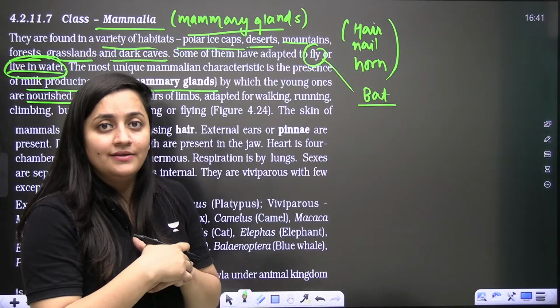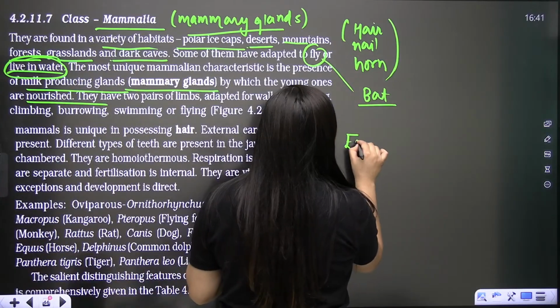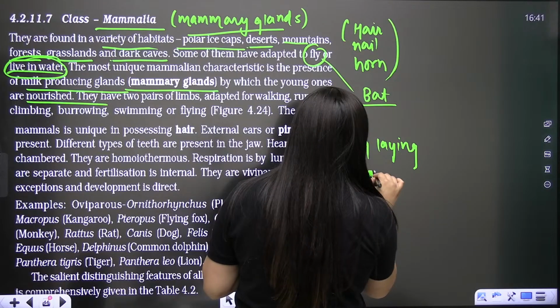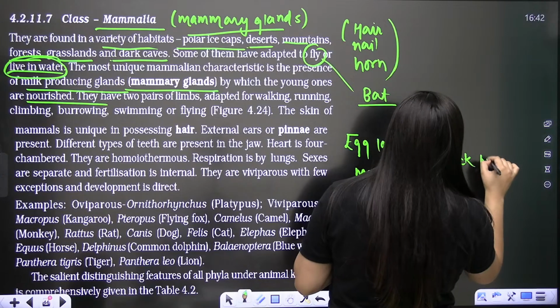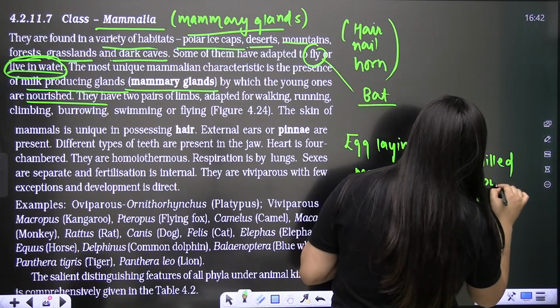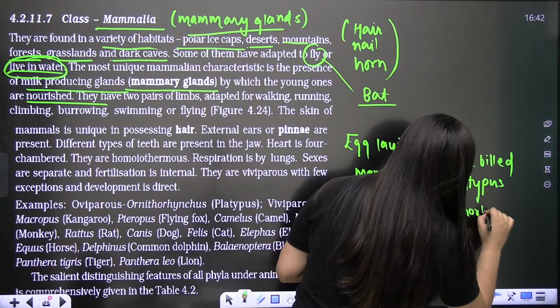Do you remember? Any example of an egg-laying mammal? Remember, the duck-billed platypus, Ornithorhynchus.